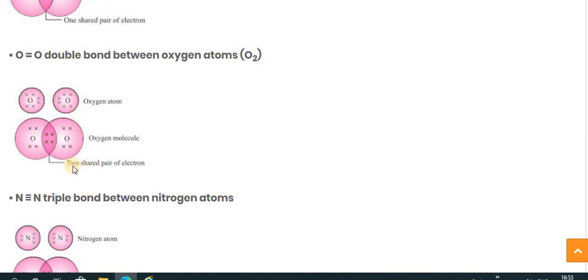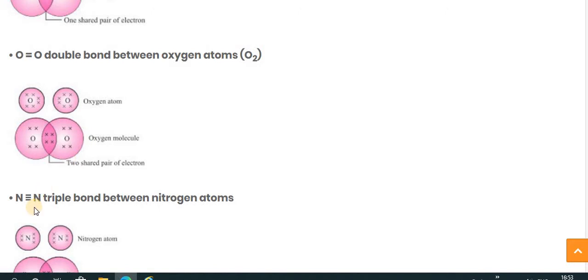Here you can see there are two shared pairs of electrons. One pair is this one and another pair is this one. So both oxygens share two electrons and form a covalent bond. One pair is responsible for one bond, another pair for the other bond. So between the two oxygen atoms there is a double bond. In this kind of molecule we can see the double covalent bond.